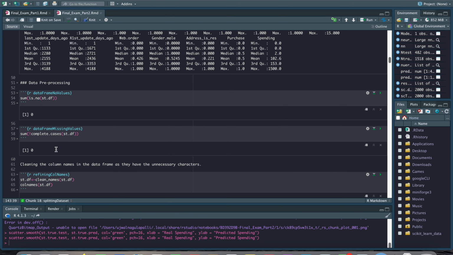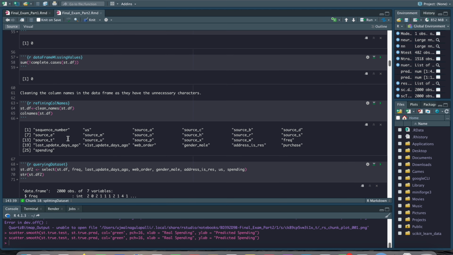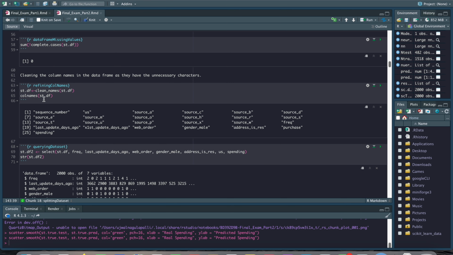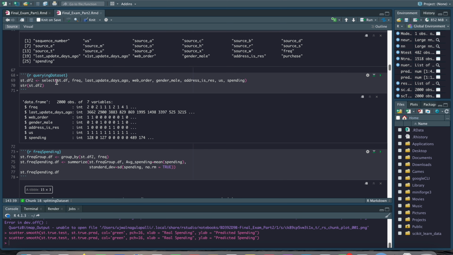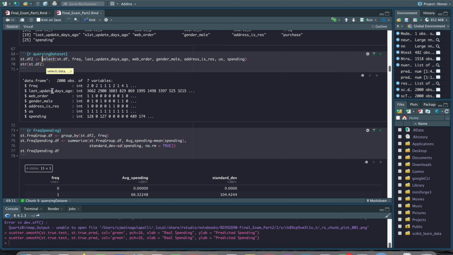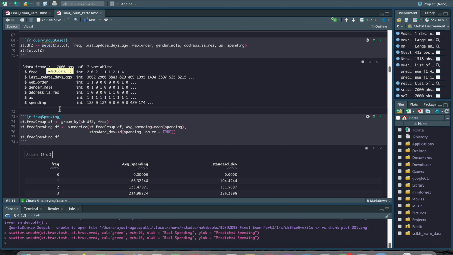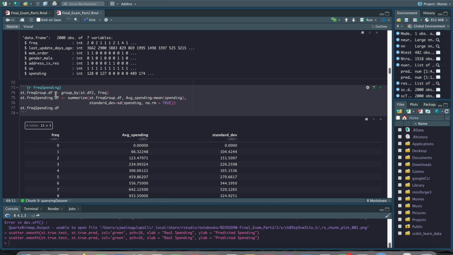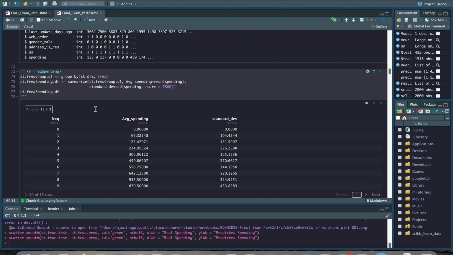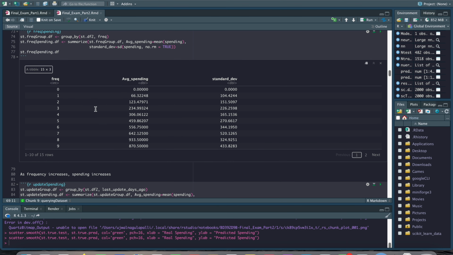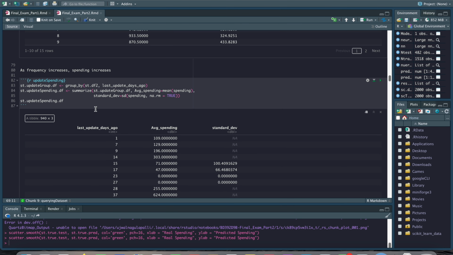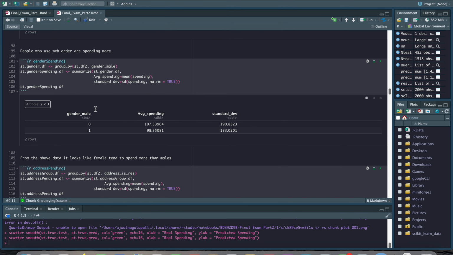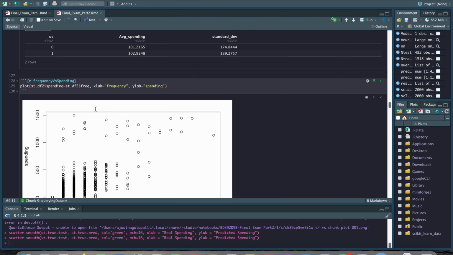We are checking for null values and missing values in the data, and we are cleaning the data columns to make sure there are no unnecessary characters in the column names. Here we are using select for pulling out the required features for the analysis, and here we are grouping each and every feature like a pairs diagram, which shows the correlation between each and every feature. So these are all the statistics for those, and this is the plot for the above data.